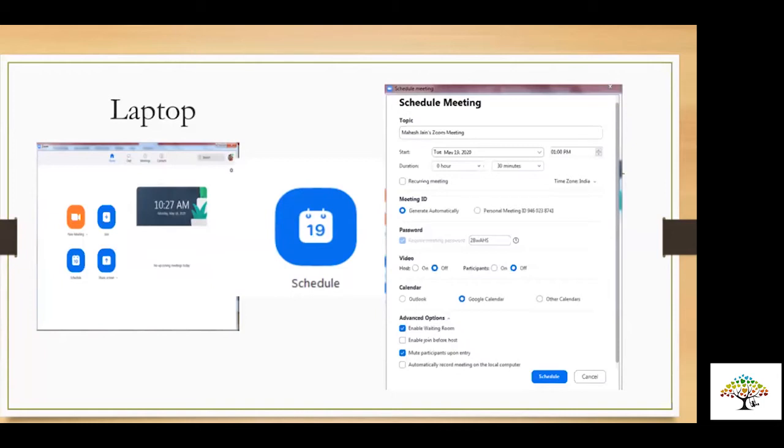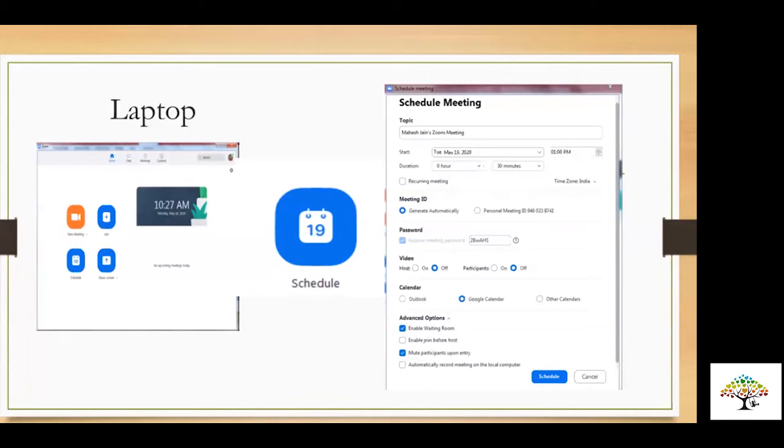There's a lot of talk around Zoom that it's not secure, but if you use it properly, it is very secure. Then there's the second option, which is enable join before host. I would advise not to allow your students to join before you join. That's a safe option for you and for the students. Mute participants upon entry. Otherwise, the moment they enter and everyone starts talking, it becomes chaos. So that is again advisable. And the next one is automatically record. That is up to you. If you want to record, you can. Otherwise, you cannot. So this was about laptop, how to schedule.